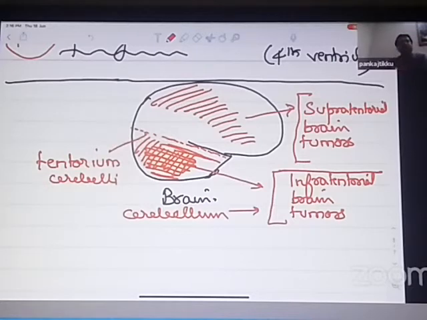Which type of brain tumors are more common in children? Is it supra or infratentorial? Answer, infratentorial brain tumors are more commonly seen in children.